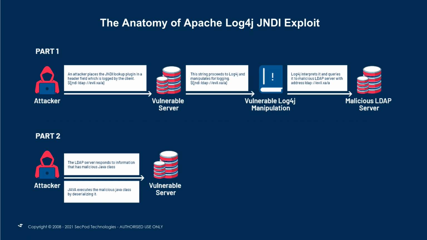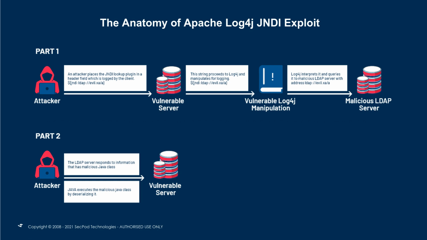It could be, to give an example, a login form, or any field in the form, or it could be in the header also. As long as the input, whatever the attacker is injecting, is going to the logging system, or is being logged in the logs, that is where the problem exists.